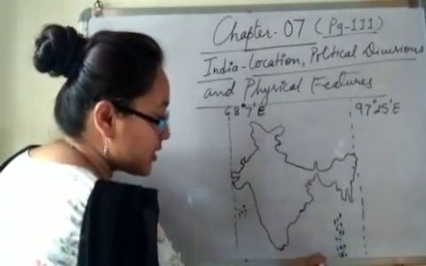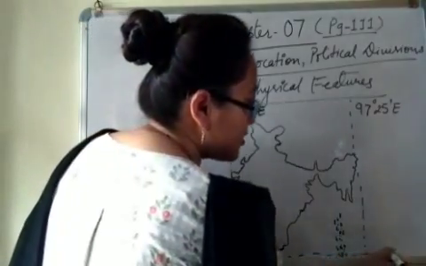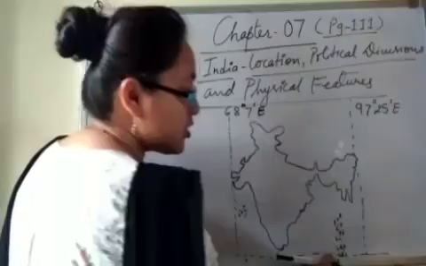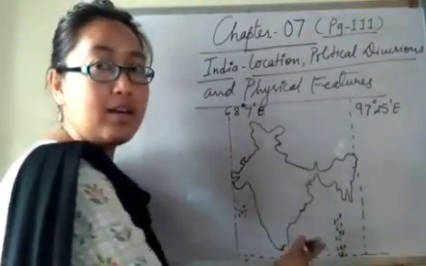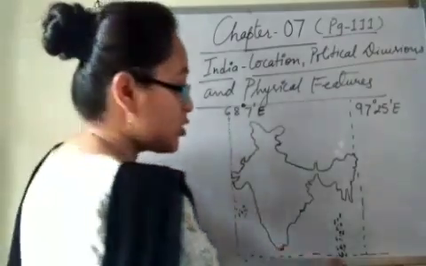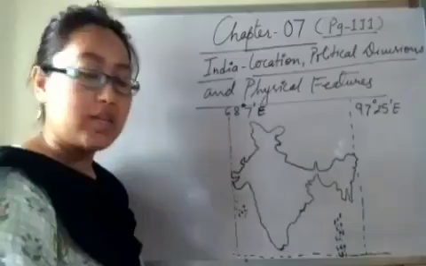The latitudinal extent of 8 degrees 4 minutes is taken from what we call Indira Point, in Andaman Nicobar Island. This is the southernmost tip.